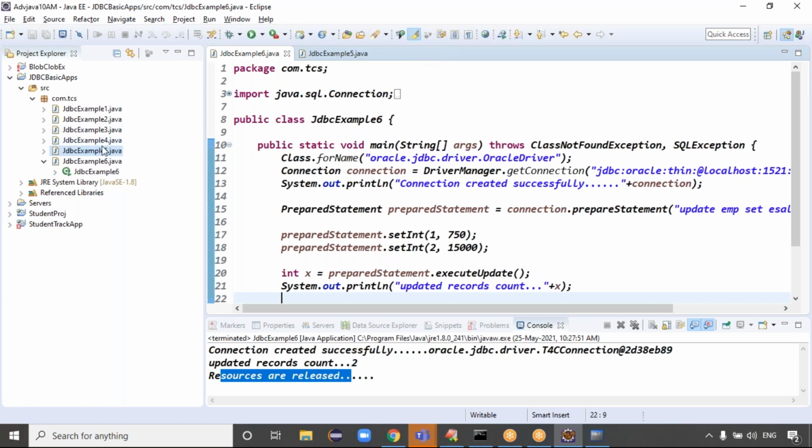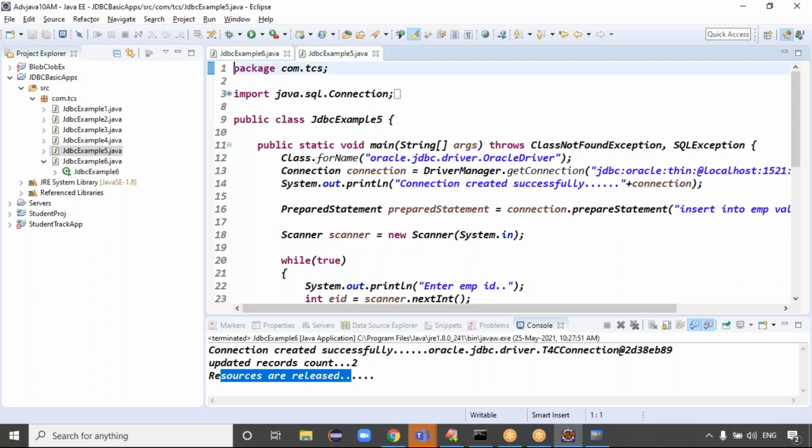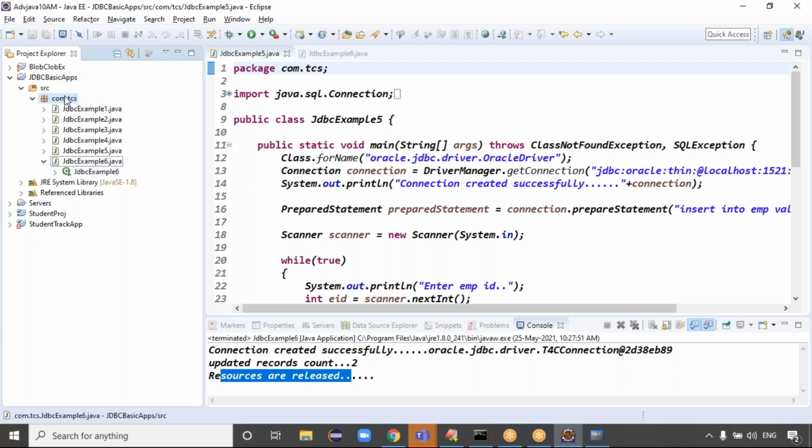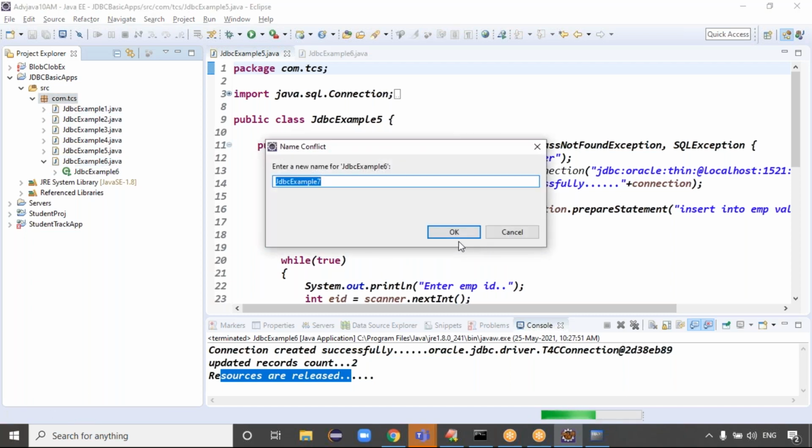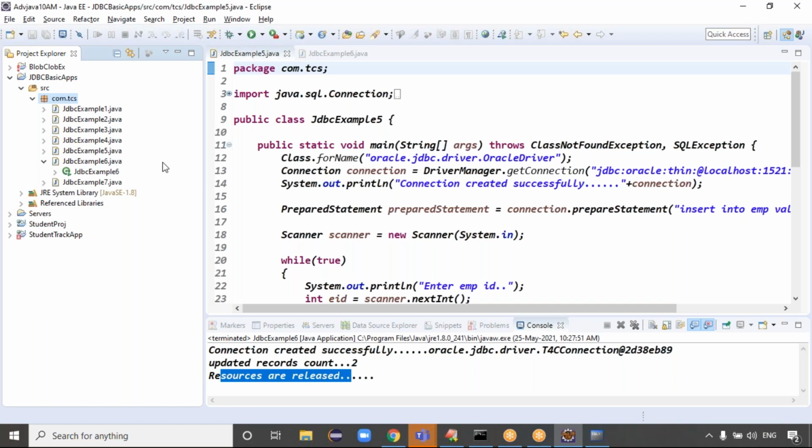Okay. Good, guys. Yesterday's example we discussed the insert query. An insert query you can also execute multiple times, right? Because you have to insert multiple records. Yes, for an insert query you can always go with the prepared statement object, and the update query is there. If you want, you can go for a select query also. I'm just trying the queries with the prepared statement object, guys. What is the syntax for that?